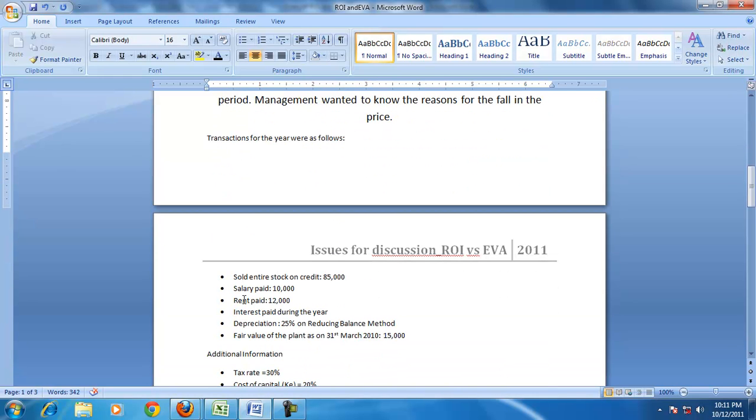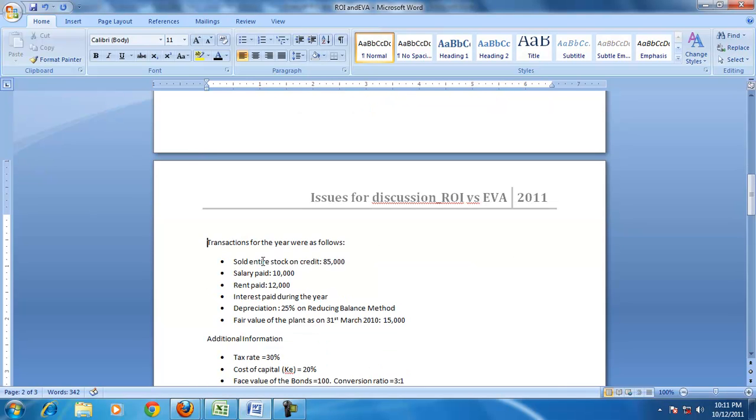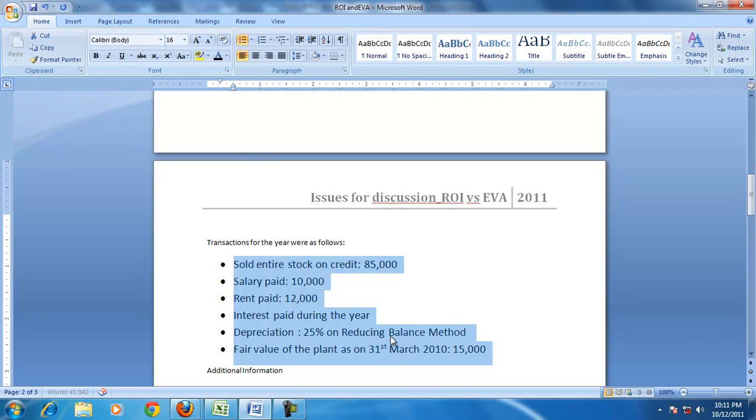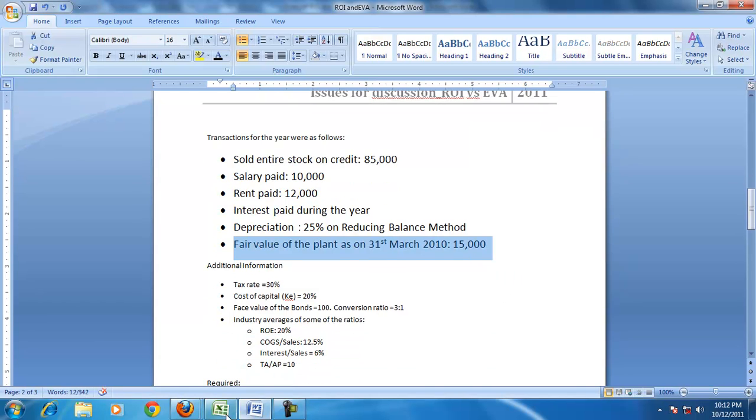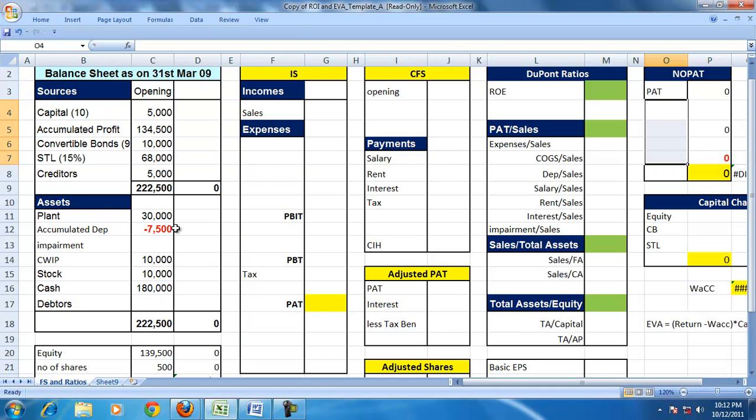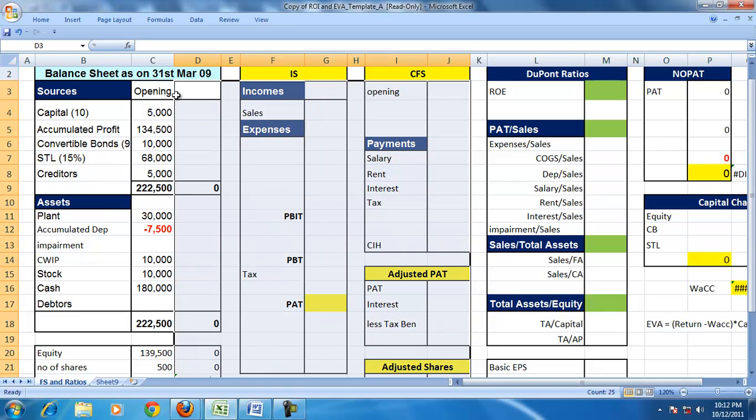The transactions for the year are very normal transactions. They're selling stock, making payment of expenses and depreciation on reducing balance, and the fair value of the market value of the plant is given. So let us take this example and start. First, we will try to calculate the return on equity at the end of the year. But to calculate the return on equity, we have to prepare the financial statements.